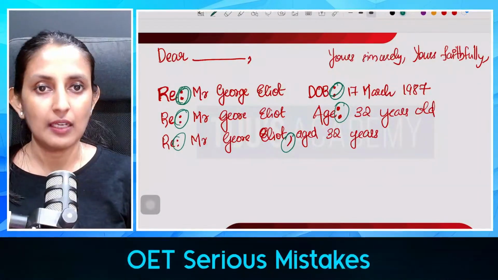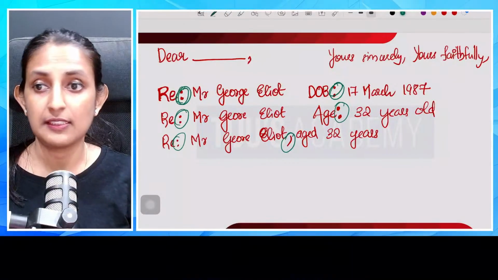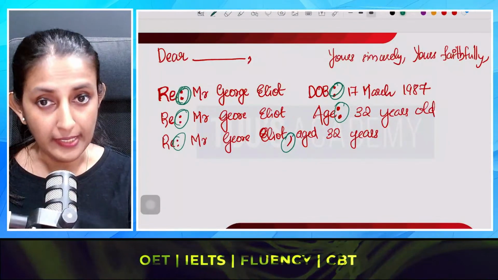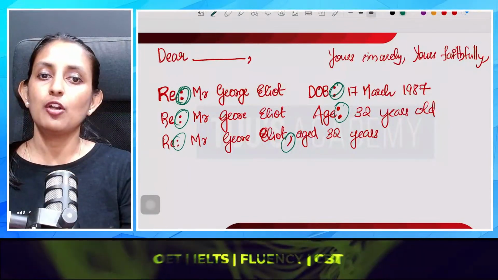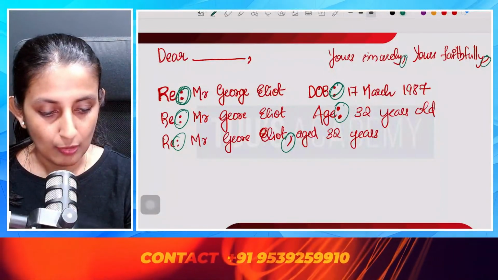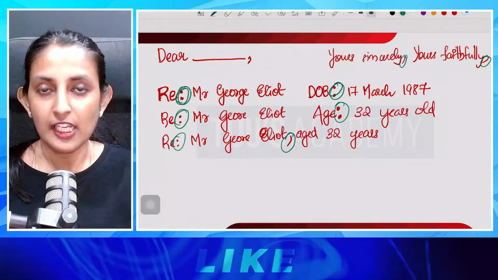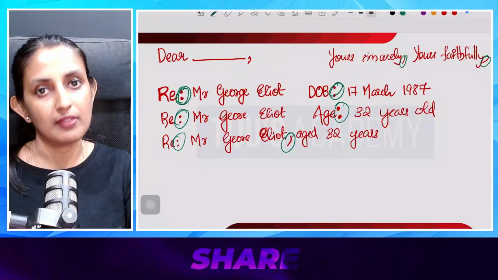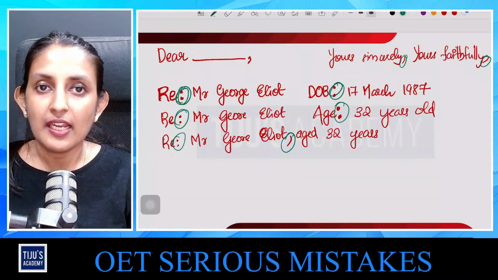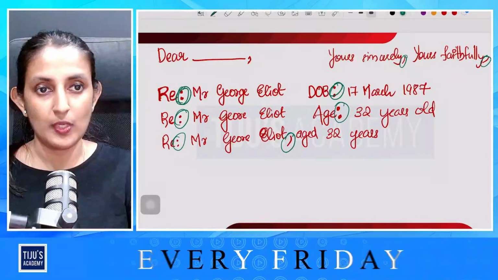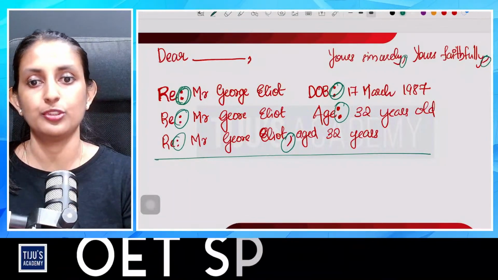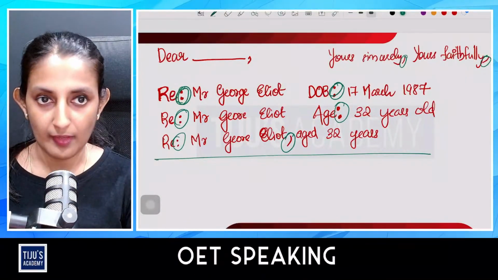So we said there is no punctuation in the date, and no punctuation in the reader's address. After the salutation, if you want to put a comma you can, that is not mandatory, but if you are putting a comma right after the salutation, you have to put a comma here after the ending clause also. But this is not mandatory. Even if you are not writing any punctuation after salutation, that is also accepted by the OET. But the mandatory area where you have to start using the punctuation is in the reference line, when it comes to OET writing.